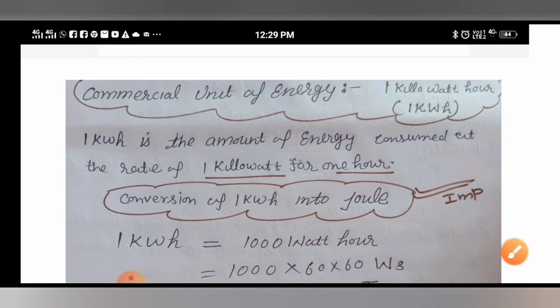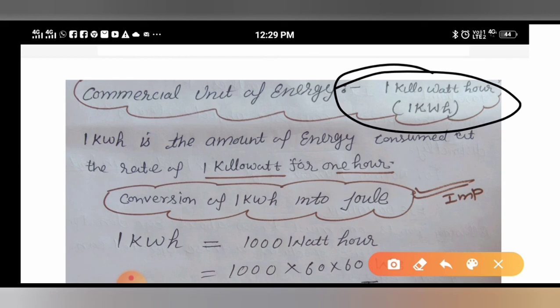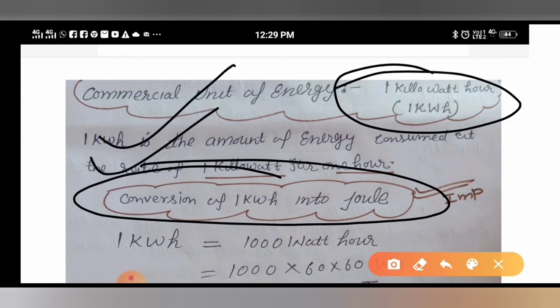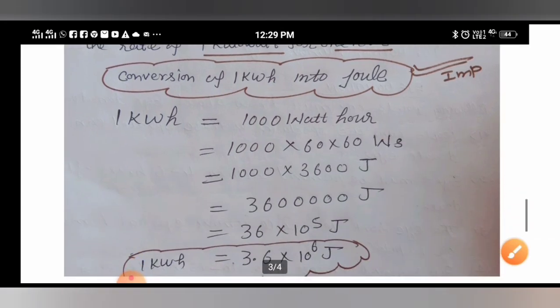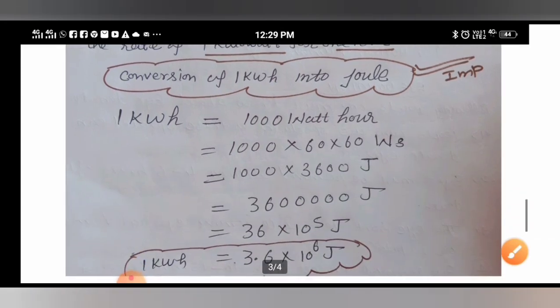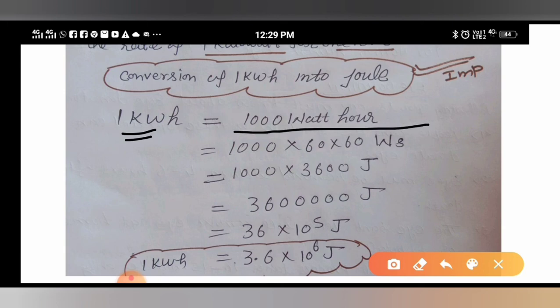Means you need to convert. Here the commercial unit of energy is given as kilowatt hour, but you know that the unit of energy is joule. So 1 kilowatt hour we need to convert into joule, and it is a very important topic. Okay, so just see. kWh means 1 kilowatt hour. Kilo, just now I told you, is 10 raised to power 3, means 1 with 3 zeros, watt hour. Now what is the SI unit, means the main unit? Hour is not the main unit. This you need to convert into second.